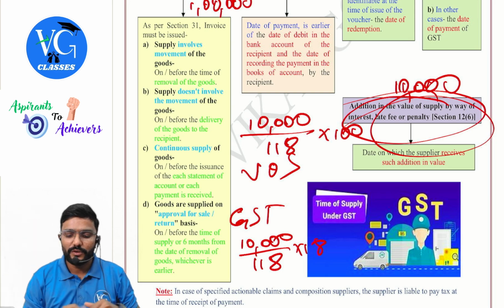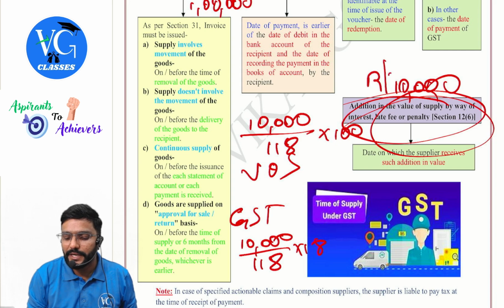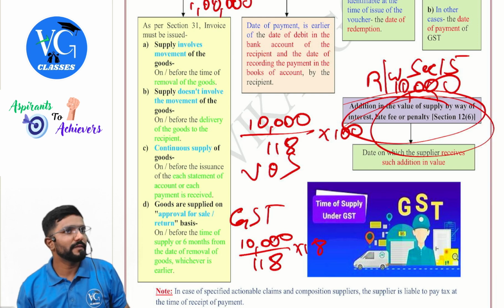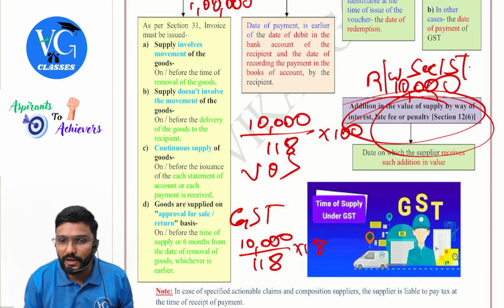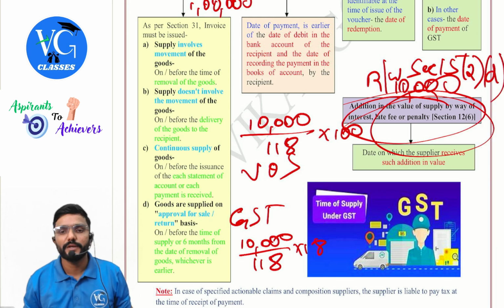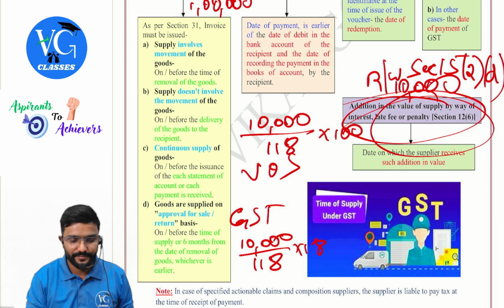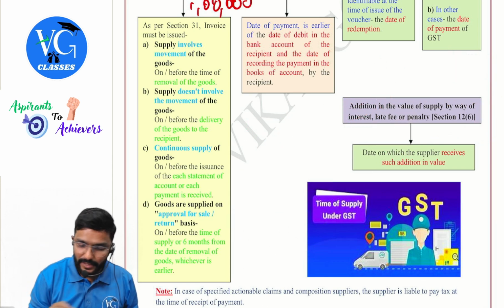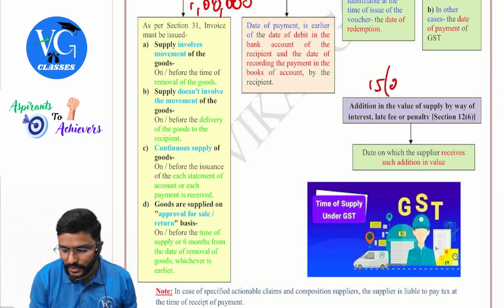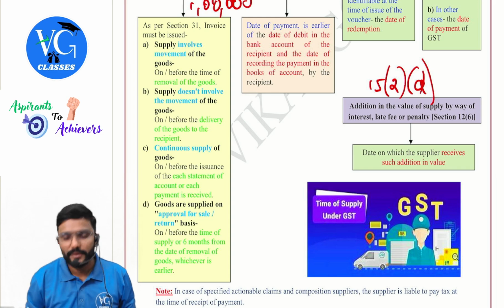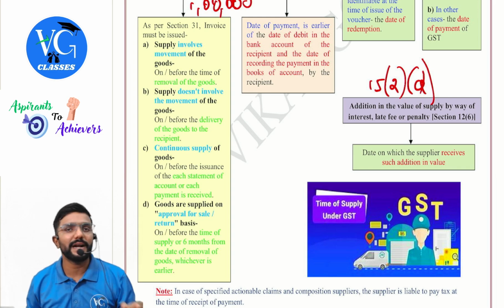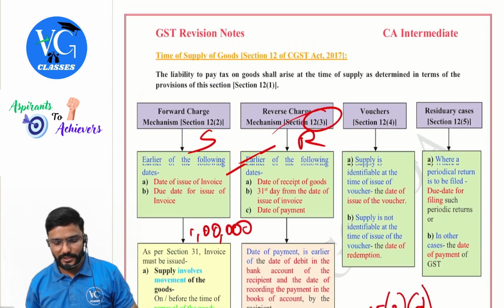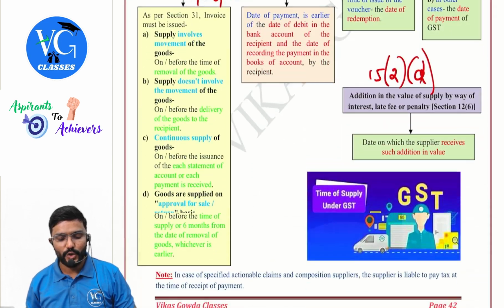Clear? Yes. So for this you can just mention read with section 15, because section 15 talks about value of supply. If you want me to tell the section clause also, 15(2)(d). Delay in payment. There is a delay in payment for which our supplier is charging what? IPL. Interest, penalty or late fee. Got it? Yes. So this is with respect to time of supply for goods, guys.